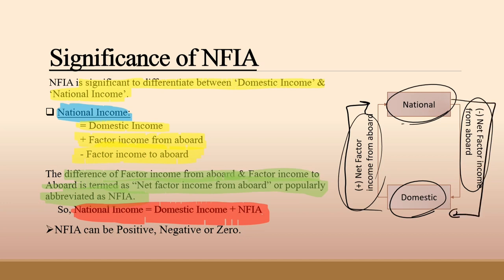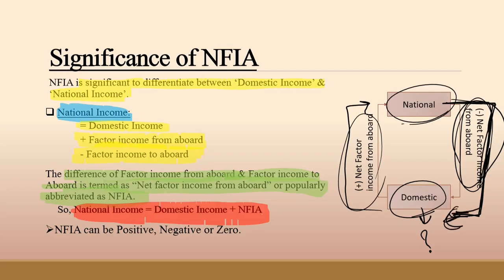Let's say we have to find the formula of domestic income. By this diagram, we can clearly see we have to minus the NFIA to find the domestic income. What will be the formula of domestic income? National income minus NFIA equals domestic income.